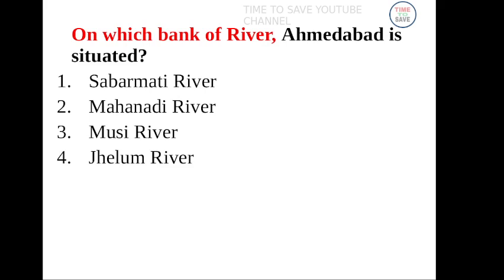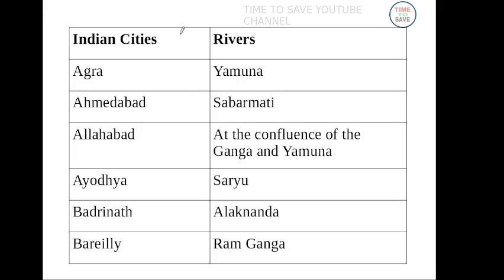Next question. On which bank of river is Ahmedabad situated? Answer, Sabarmati river. These columns belong to Indian cities and these columns belong to rivers.